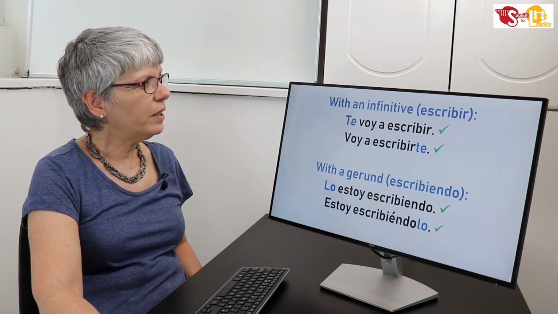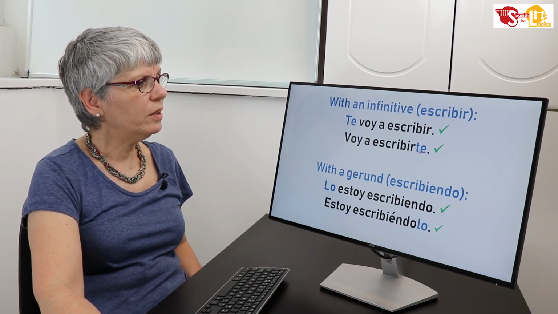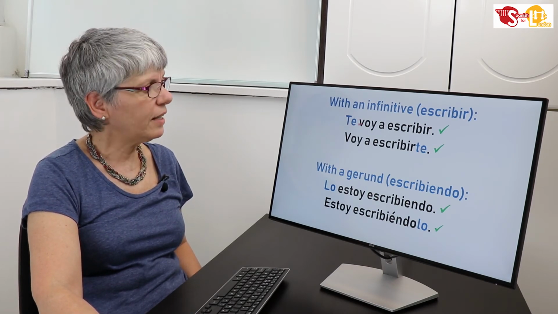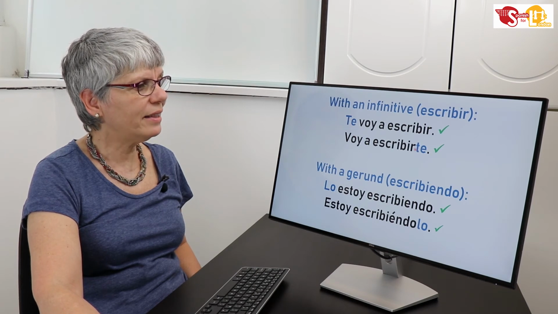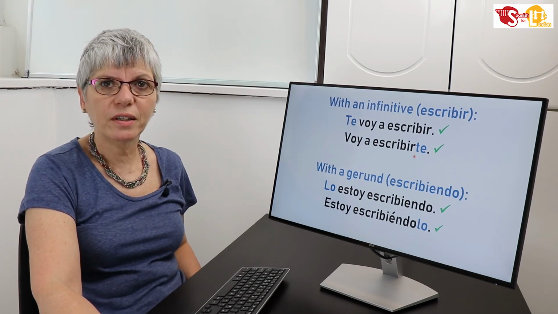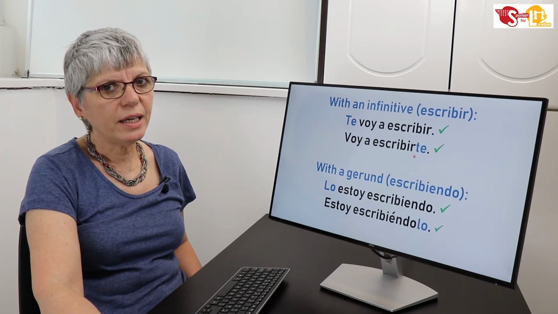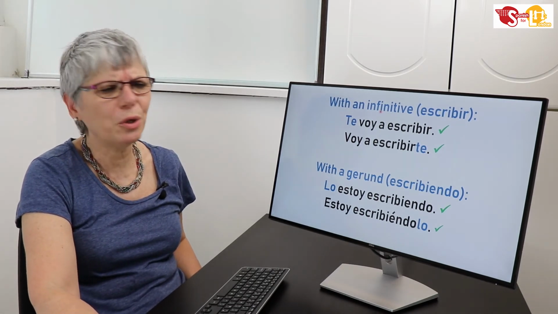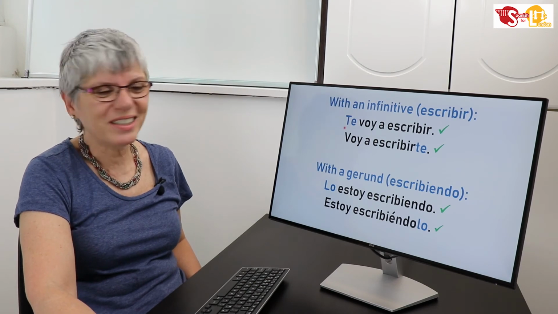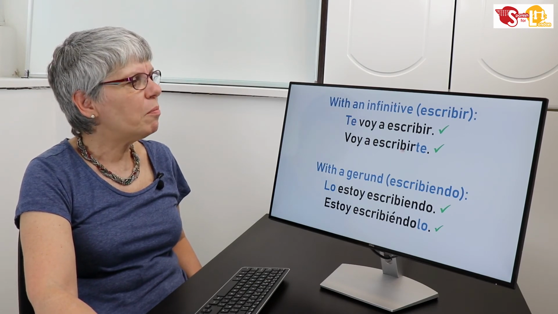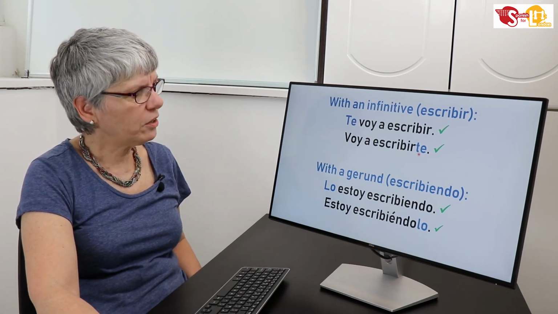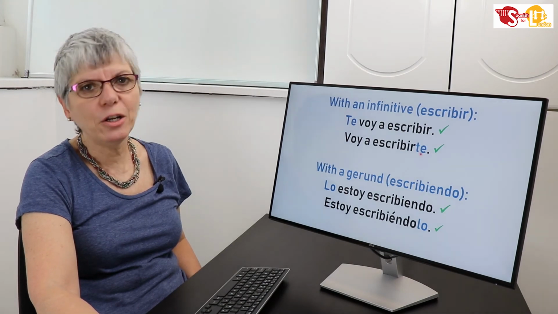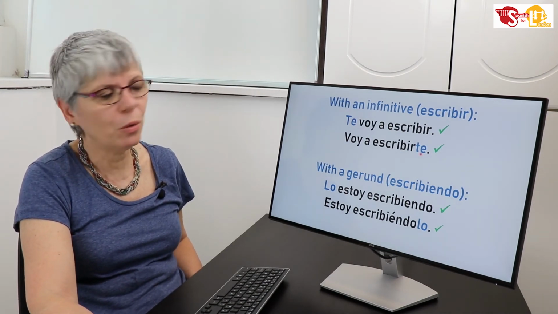So you can put the form, which is in blue, the indirect object, at the beginning or at the end. Both are considered correct. Well, actually, there is a subtlety here, but you don't need to know that in order to speak correct Spanish. The absolutely correct form is this one, and I know why, but you don't need to know.